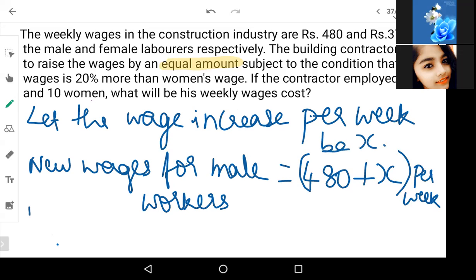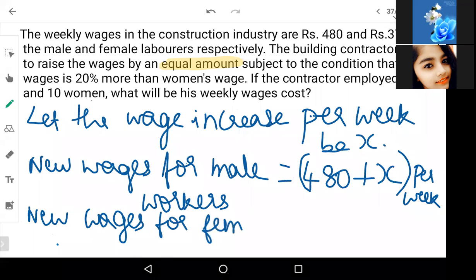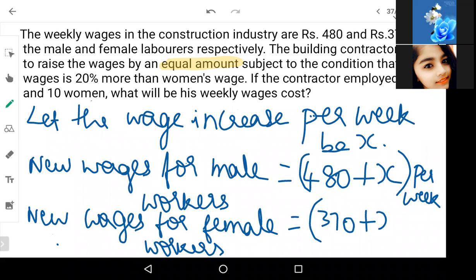Now similarly, for the female workers, new wages for female workers is equal to, what is the old wage? 370 plus the increase in the wages is X. So this will be the new wage per week. So did you all understand this part of the derivation? Yes, no, can you please reply quickly?